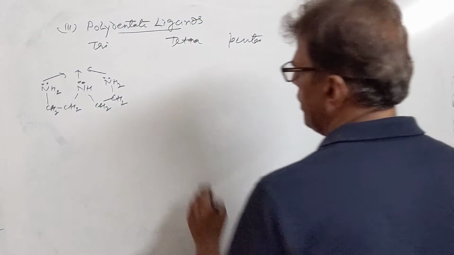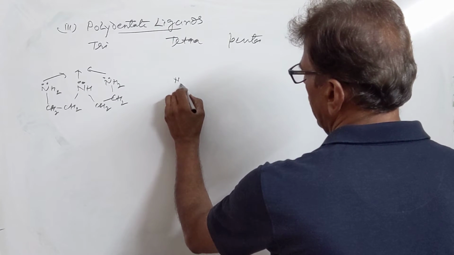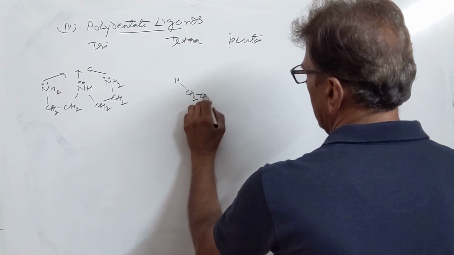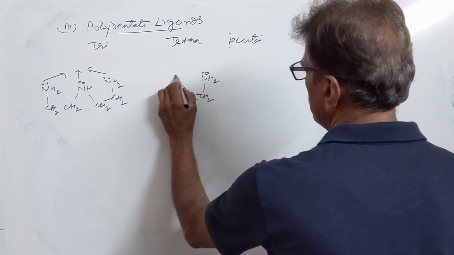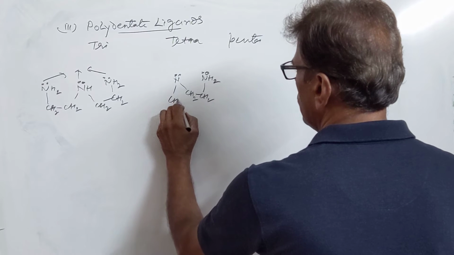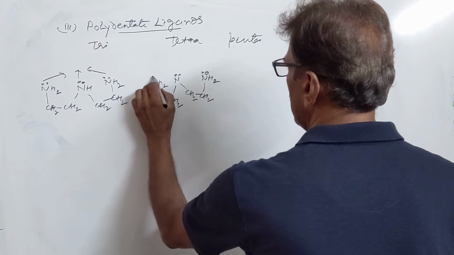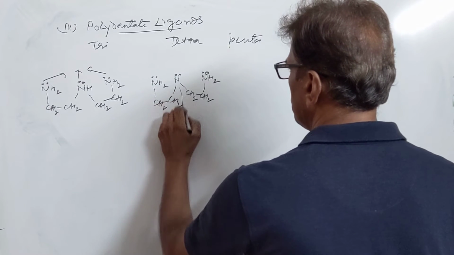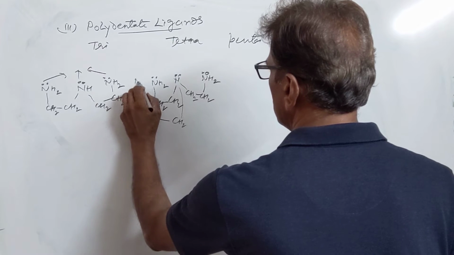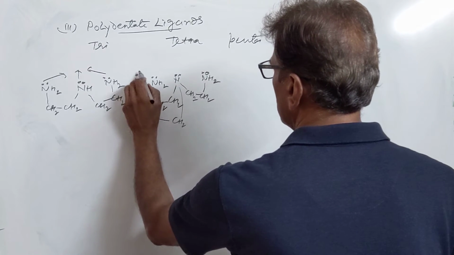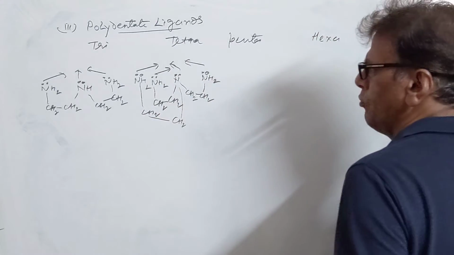Then we have tetradentate ligand. In tetradentate ligand, we have three ethylene diamine groups attached to ammonia. All the hydrogens are replaced by ethylene diamine groups. One coordinate, two coordinate, three and fourth coordinate bond they can form.